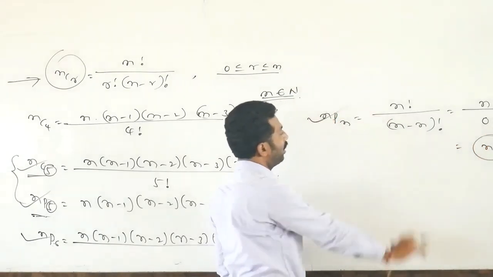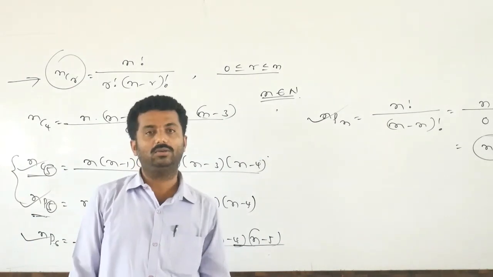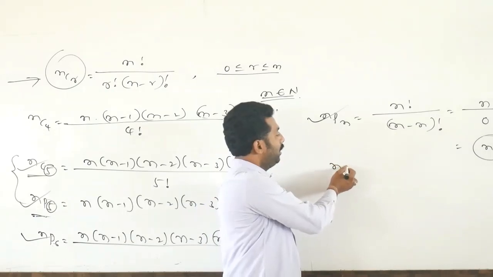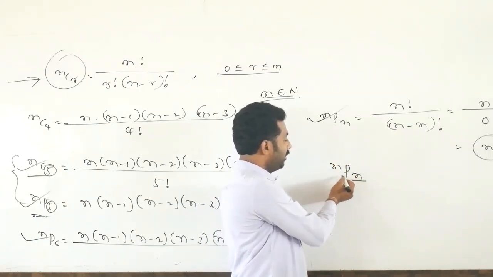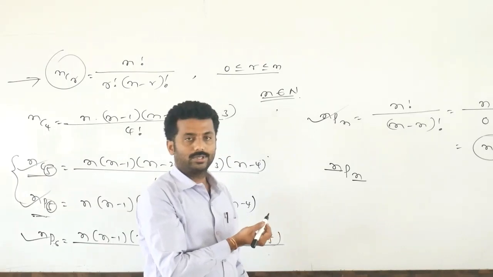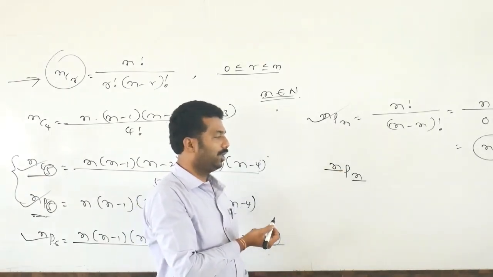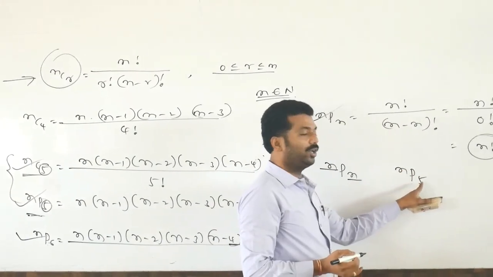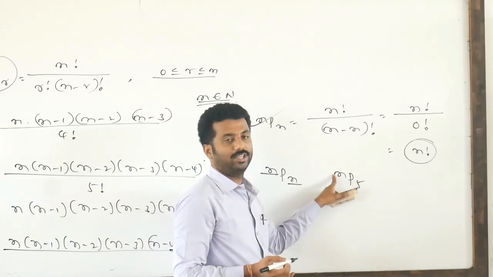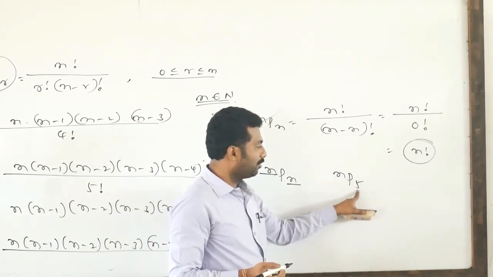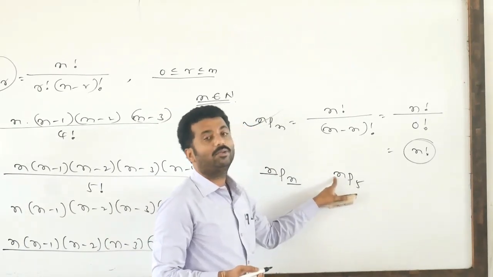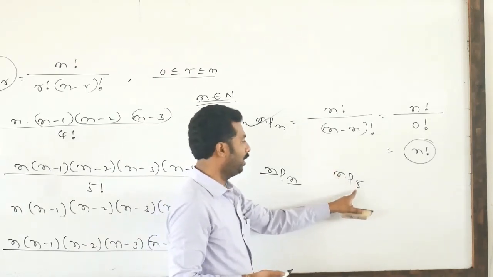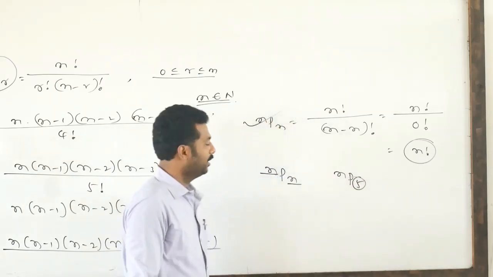So nPn value is n factorial. 2P2 value is 2 factorial, 3P3 value is 3 factorial. What is the meaning of this? nPn means n blanks are there, n objects we have to choose. nP5 is there, 5 blanks, we have to choose 5 objects out of n objects. So this indicates the number of blanks, this is the total number of objects. So 5 blanks, n objects are there. So we have to choose only 5 objects.